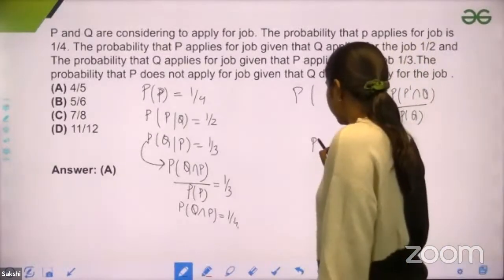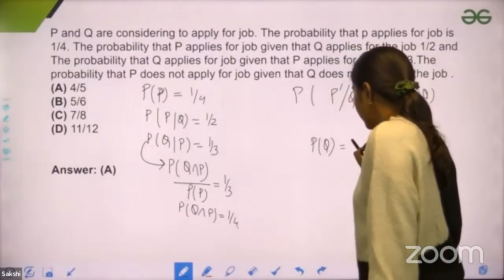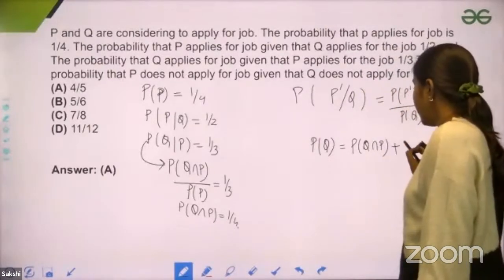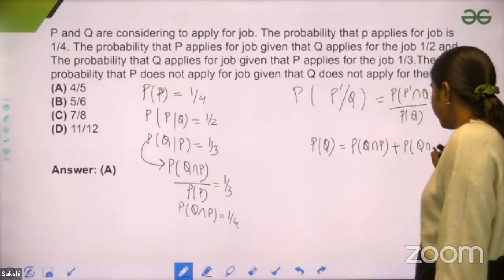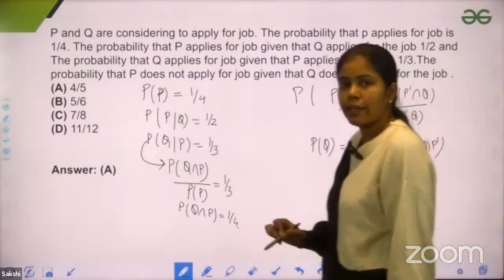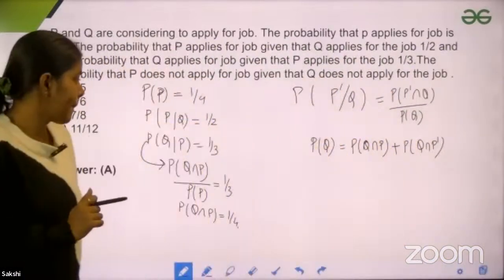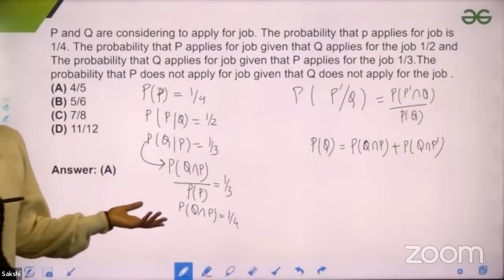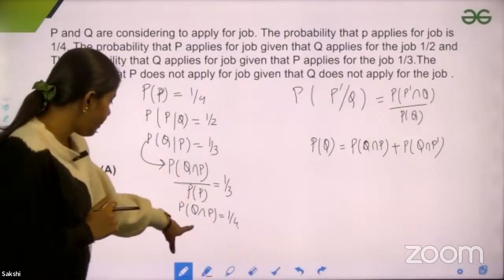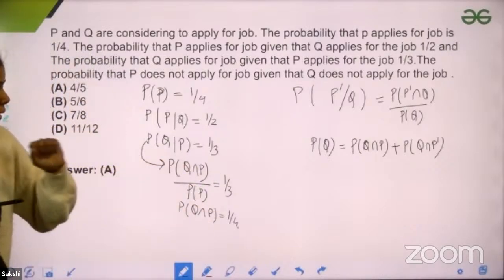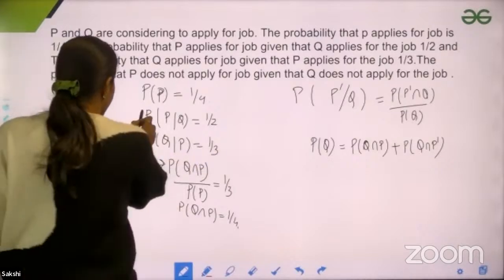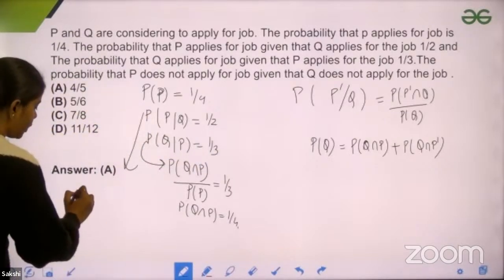because you can see that you can write probability of Q as probability of Q intersection P plus probability of Q intersection P dash. Can I do that? Right? This is a simple thing. I can do that. But probability of Q intersection P, I already have. Q intersection P dash, I have to find out. Probability of Q, I do not have. So what would I do? I'll make use of it. So what would it give me?